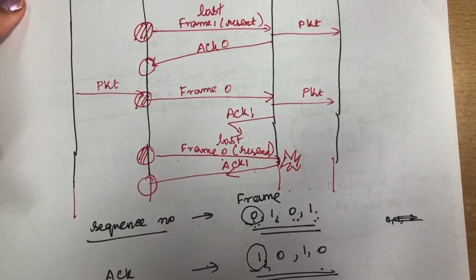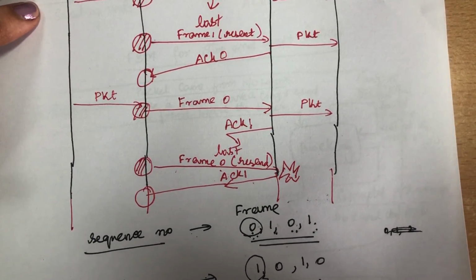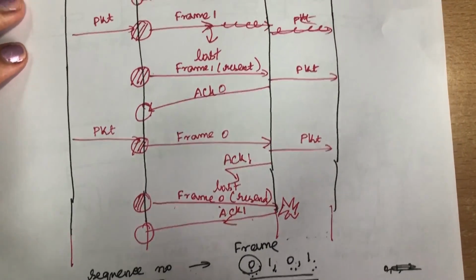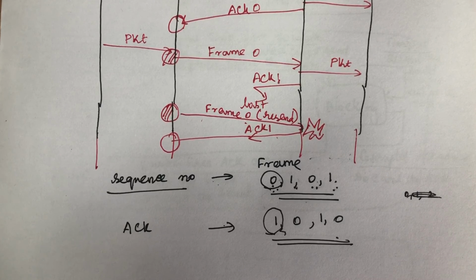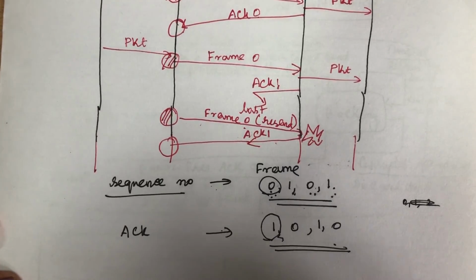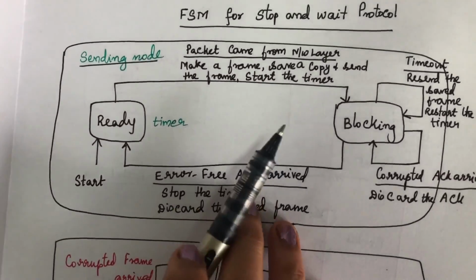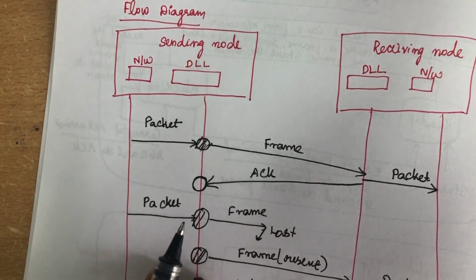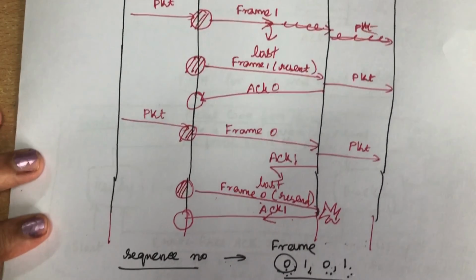In this data link layer topic, we have seen two protocols: one is the simple protocol, the other is the stop and wait protocol. For the simple protocol, we saw the basic diagram, the finite state machine, and the flow diagram. For the stop and wait protocol also, we saw the basic diagram, the finite state machines for the sending side and the receiving side, and the flow diagram, and finally the flow diagram with the help of sequence numbers. Okay, thank you.